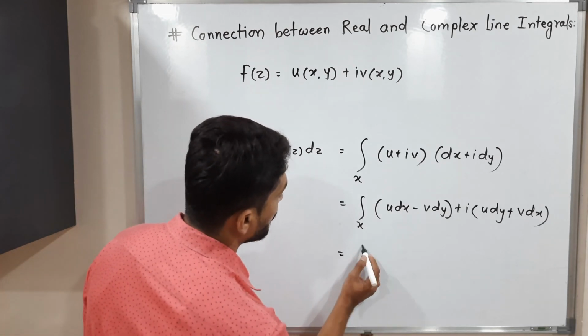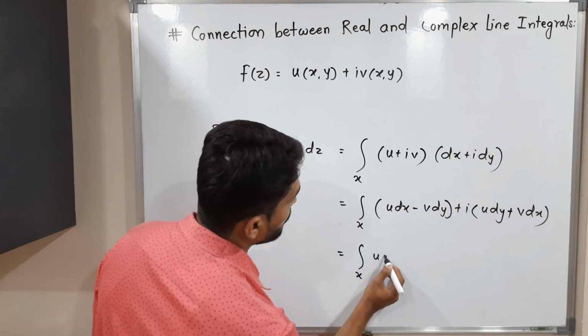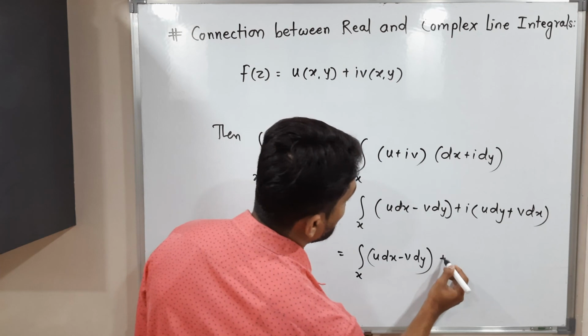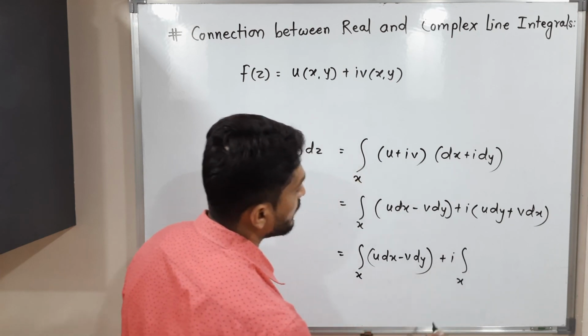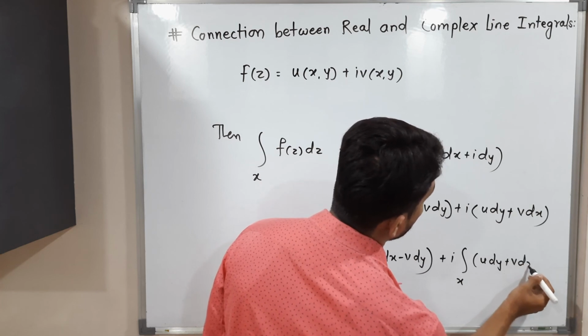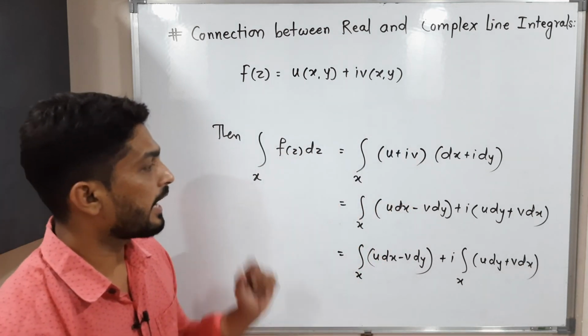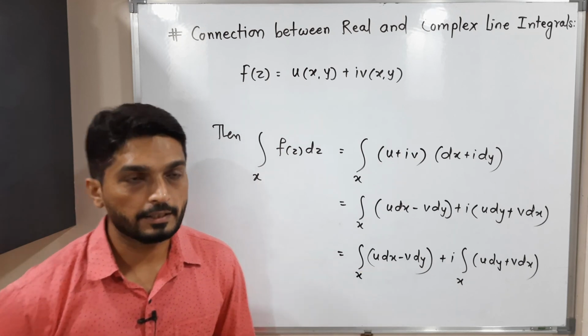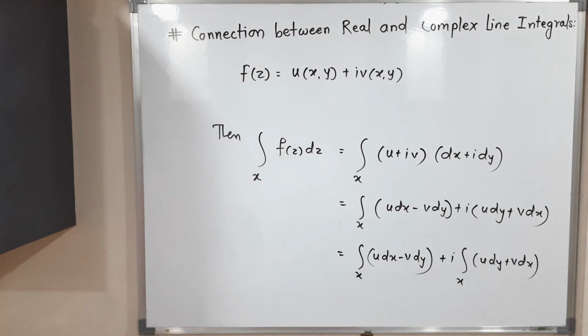So this is equal to integration over C of u dx minus v dy, okay, plus I. Here also we can take a separate integration, u dy plus v dx. Okay, so that means actually we had a complex line integral, but now we have converted it into a real line integral. Okay, so make a screenshot of it, then we will stop.